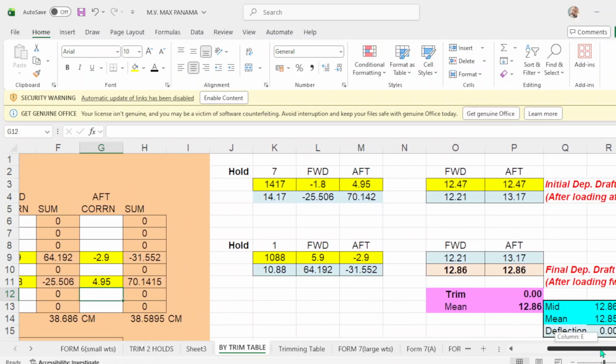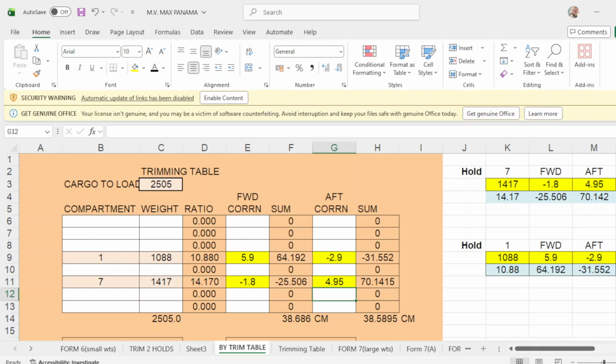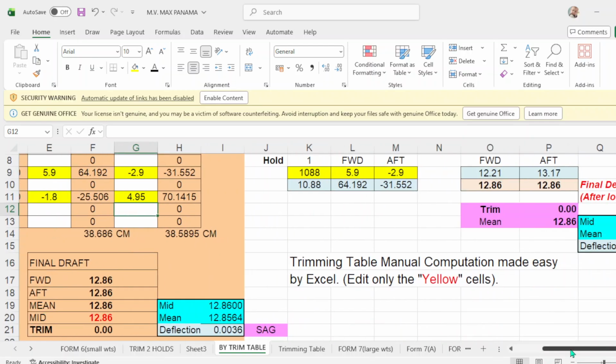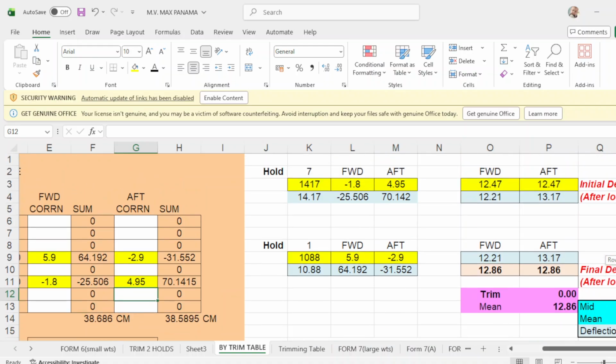Okay. Now, since you want to load first in hold number 7, this is actually your initial drop of 12.47 forward and up, which is this one. This is your initial drop. So you load now 1417. After loading 1417, your initial drop would be 12.21 forward, and up will be 13.17. So you are trimmed by the stern because you are loading in number 7.